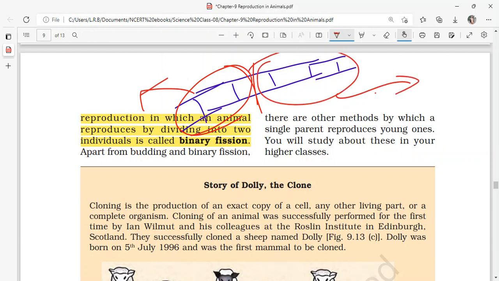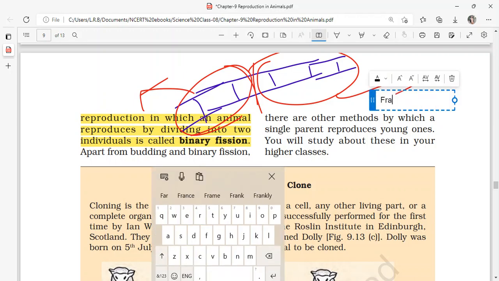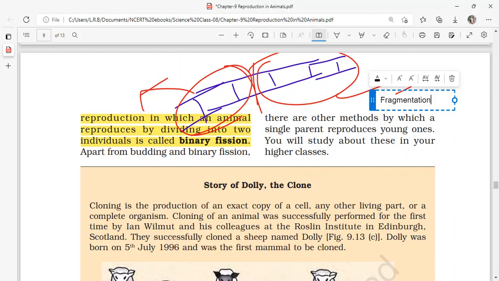This method of reproduction is called fragmentation, because the fragments develop into new individuals.